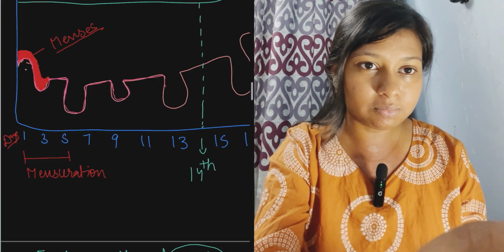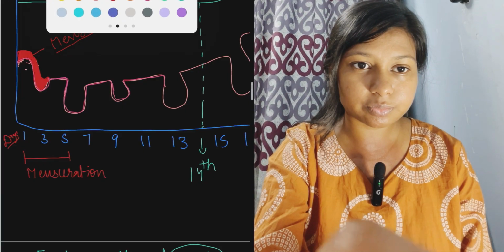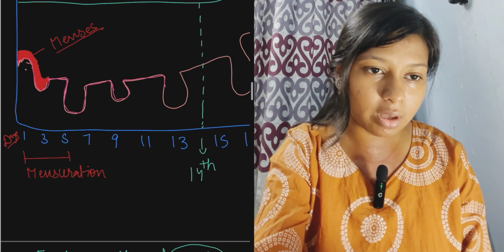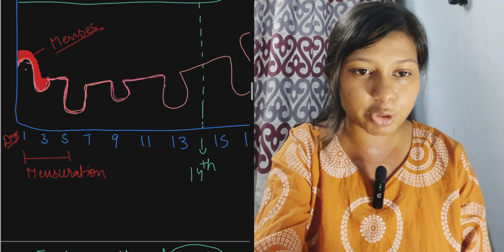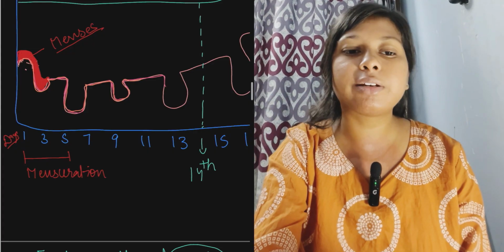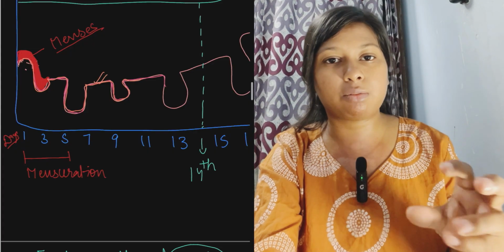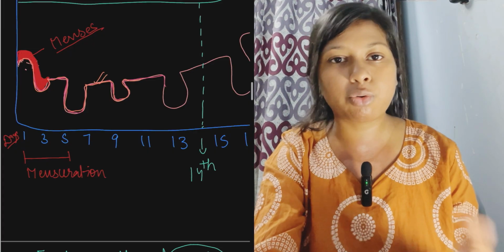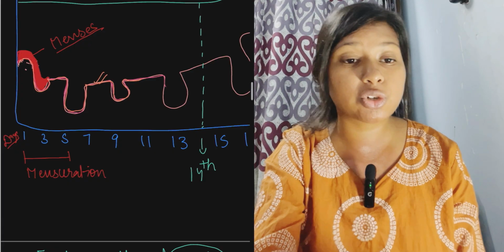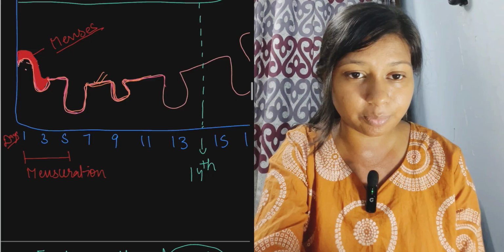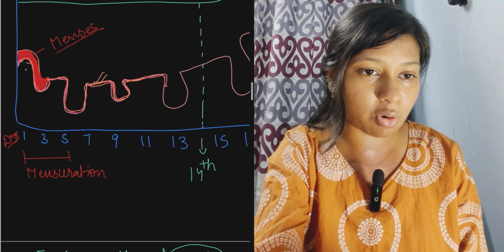These are the whole endometrium lining which gets disrupted when fertilization does not occur or pregnancy does not take place. So then there is a degeneration of this endometrium lining. Okay, so this is the release of blood.